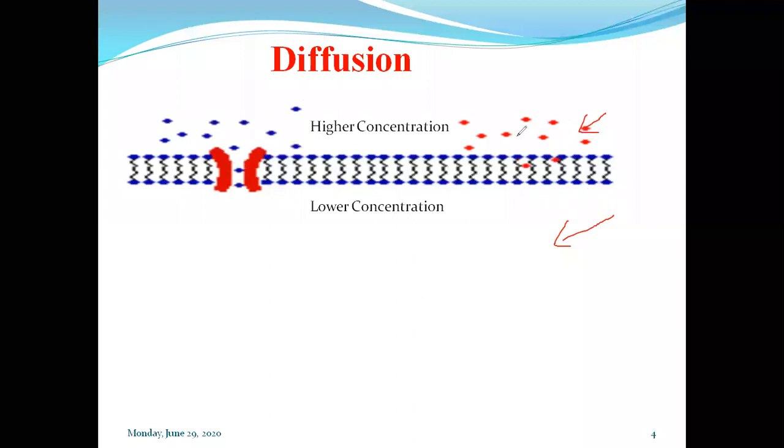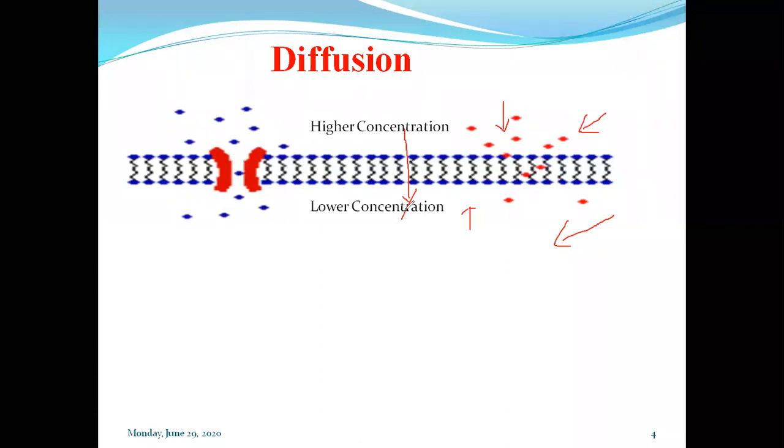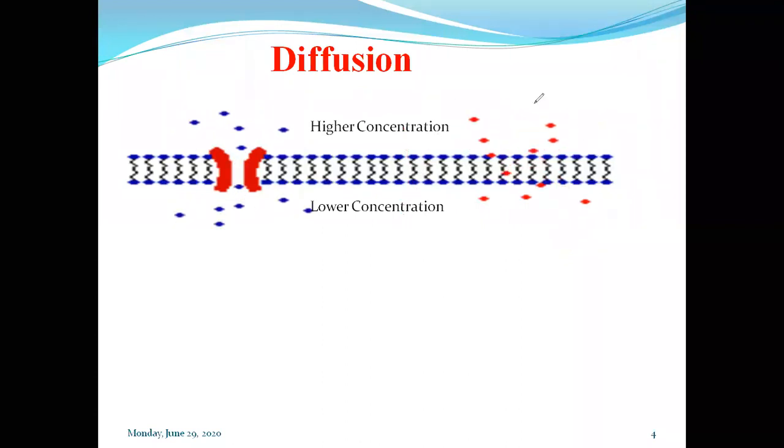Let's see, this is the extracellular side, and this is the intracellular side. These molecules from the extracellular side will get diffused and enter inside the cell, if you are discussing the phenomenon of diffusion with respect to the cell. Okay, understood? That is what exactly takes place in diffusion, and how molecules with random motion will penetrate or pass through the barrier, through the membrane, and reach the receiver compartment. Okay, that is diffusion.